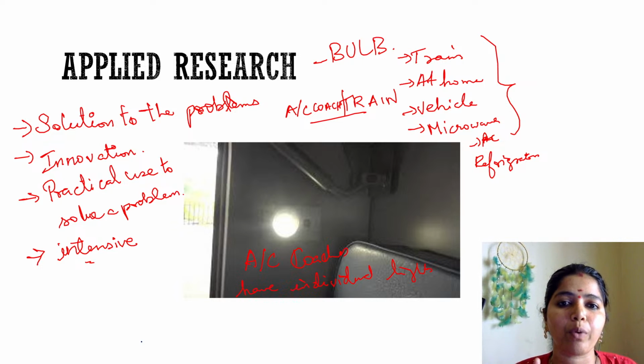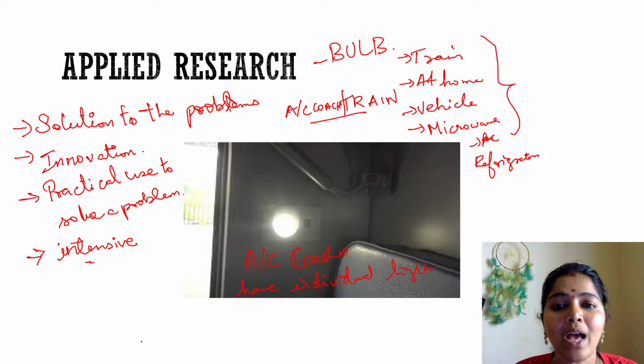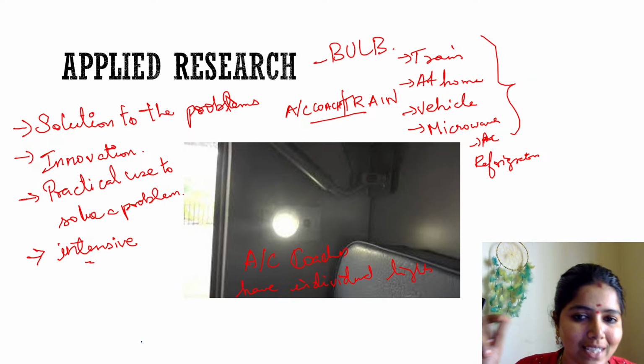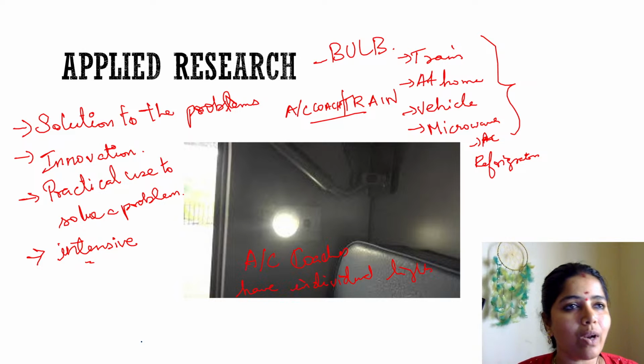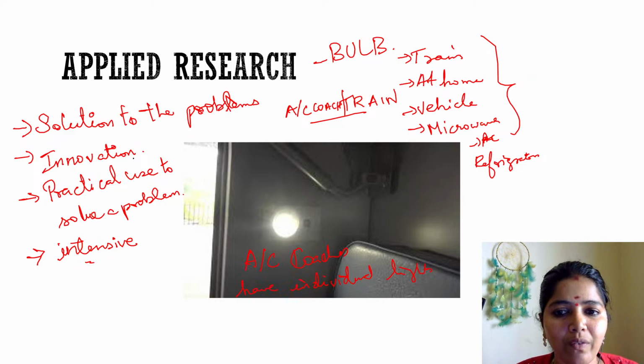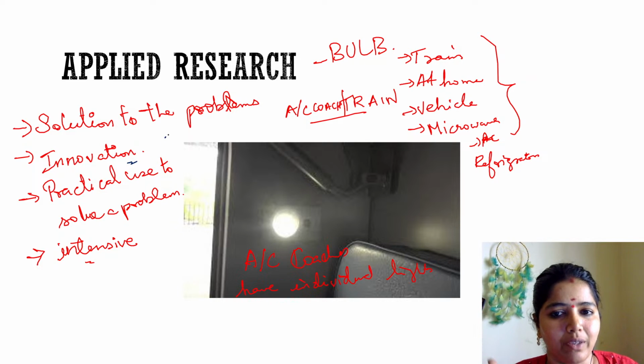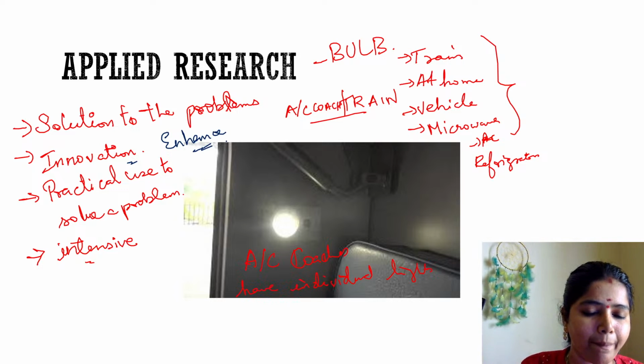I am innovating the product and I will be giving it to the society. That is innovation. Practical use to solve a problem is applied research, and it is intensive in nature. Whenever I want to enhance something, I'll be using enhancing, right? Innovation is what? Already there is a bulb, and now I'm going to enhance something. That is called applied research.